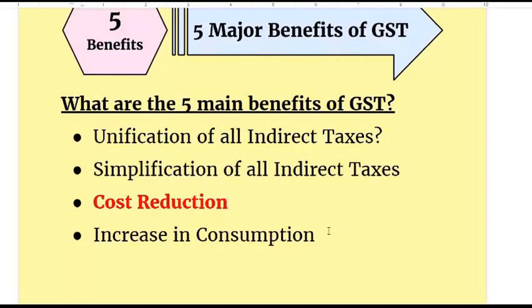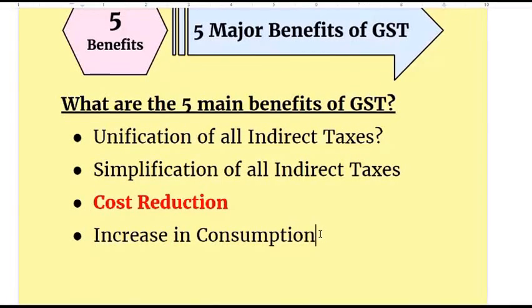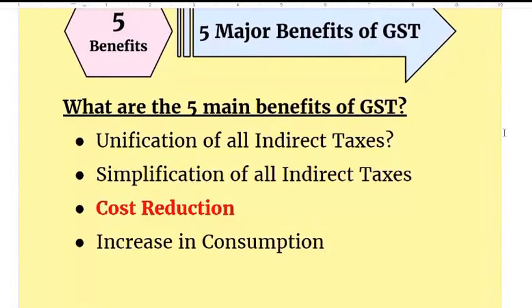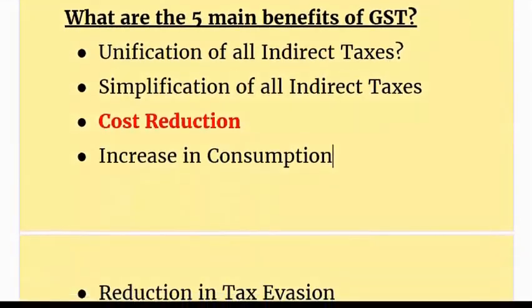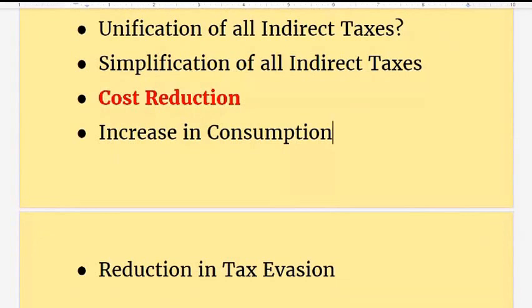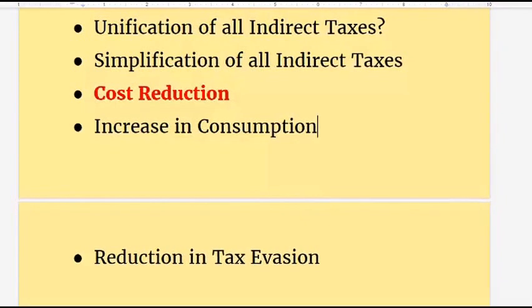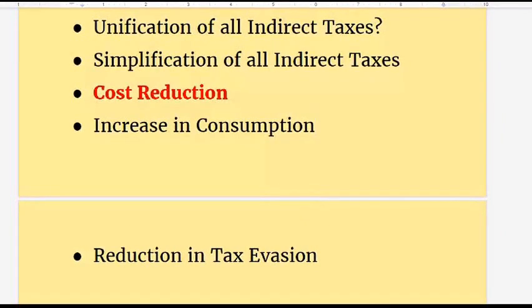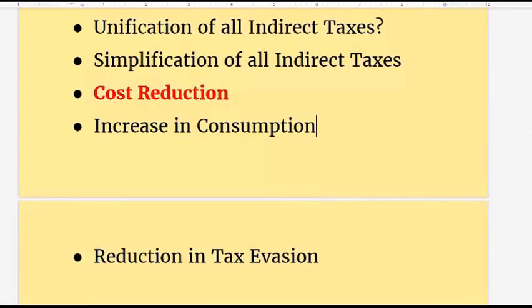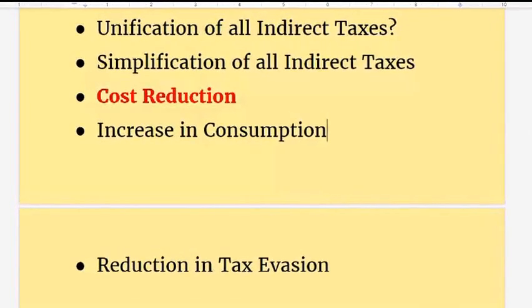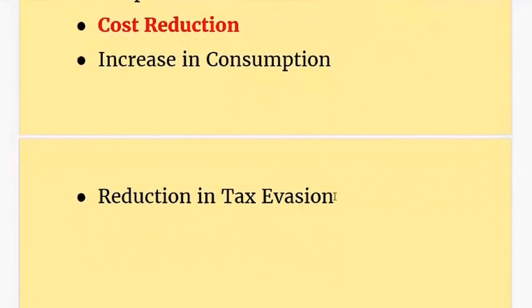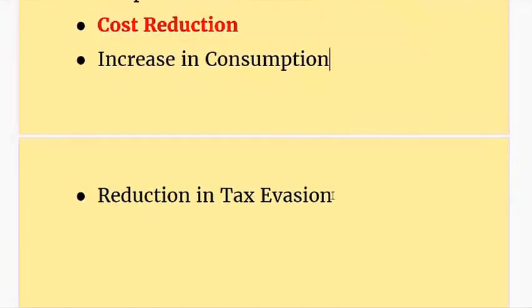The fourth thing is that when the cost of a particular item is reduced, that will directly lead to increase in consumption. So when the cost is reduced, it will lead to increase in consumption, and increase in consumption will lead to increase in revenue for that particular type of item, for that category, for that sector, for that business, for that industry, and that increase in business will lead to increase in GDP of the country.